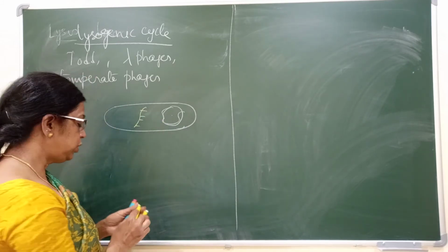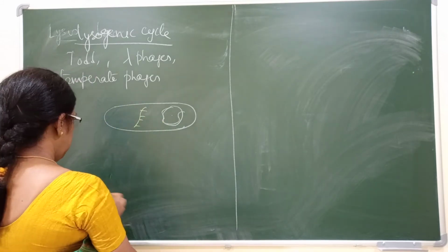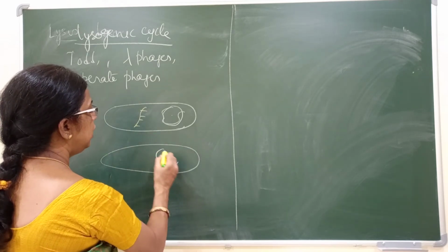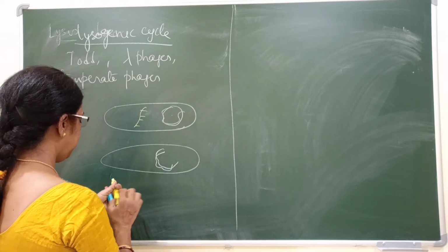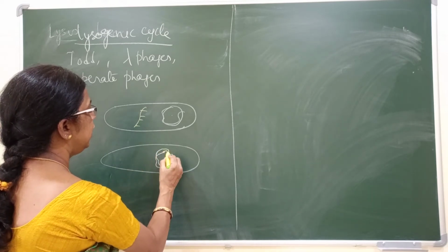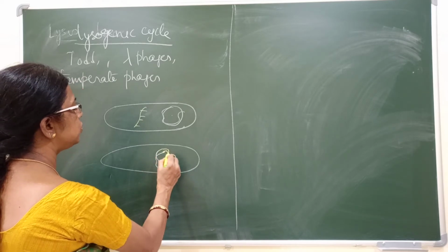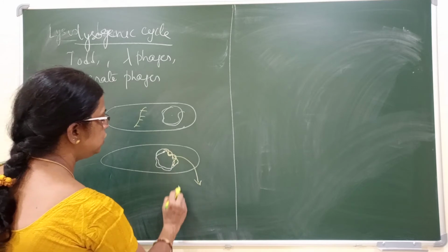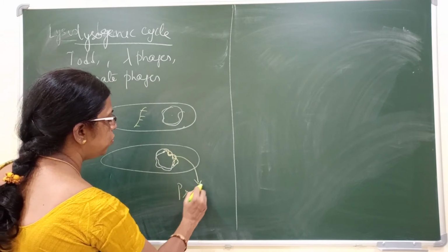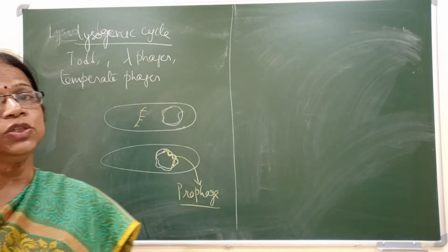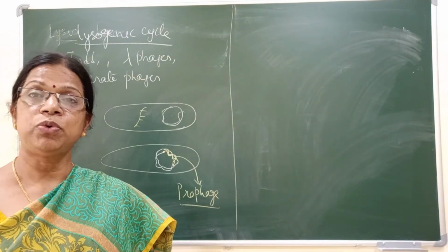It completely fuses with the bacterial DNA. This fused viral DNA is called a prophage.